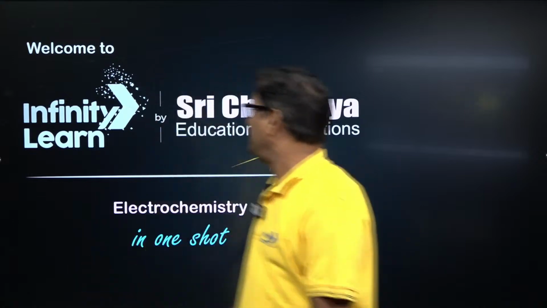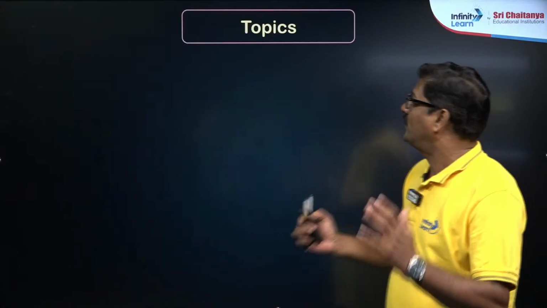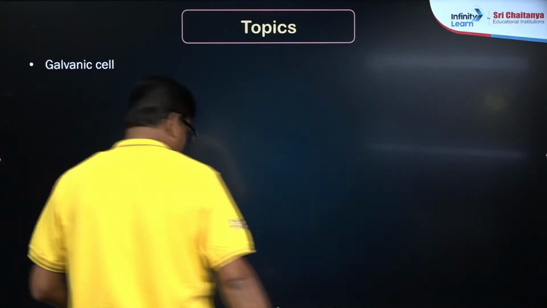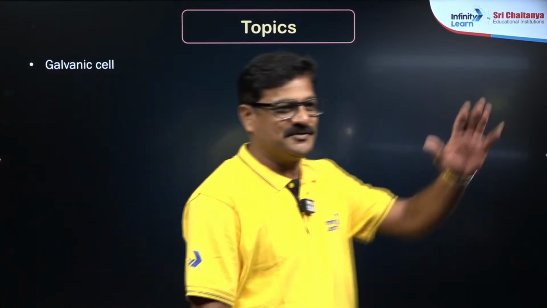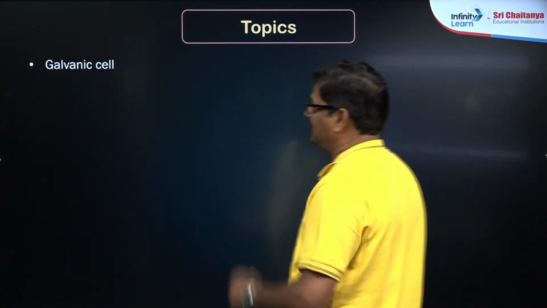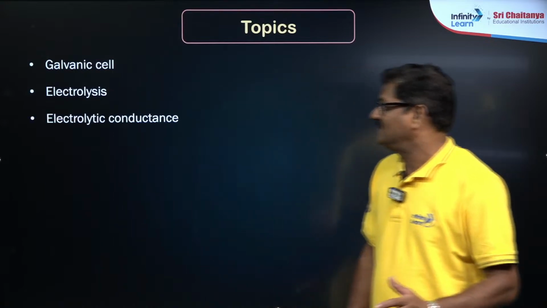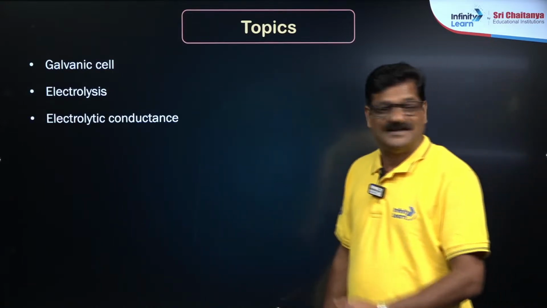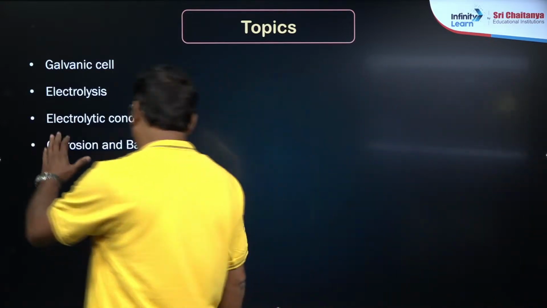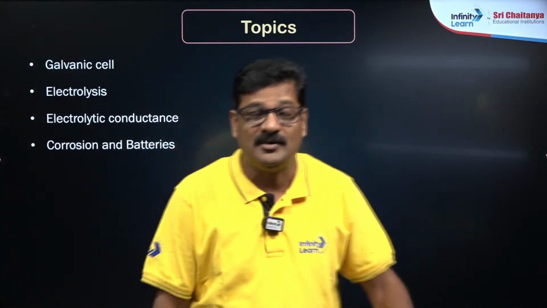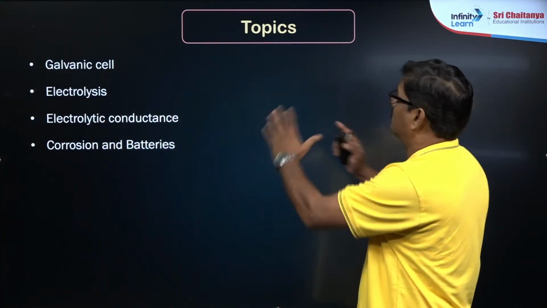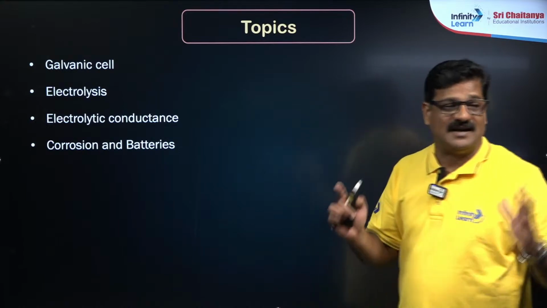Good. And what are the topics that we are going to cover in electrochemistry? In that, we'll be discussing galvanic cell, electrolysis, electrolytic conductance, and we'll be having corrosion and batteries. These are the four major topics that we can have to get beautiful questions from the NEET examination.